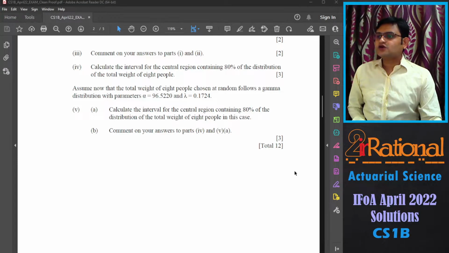Assume now that the total weight of 8 people chosen at random follows a gamma distribution with the parameter alpha equal to 96.522 and lambda equal to 0.1724. Fifth A, calculate the interval for the central region containing 80% of the distribution of the total weight of 8 people in this case, and B part, comment on your answer to parts 4 and 5A.